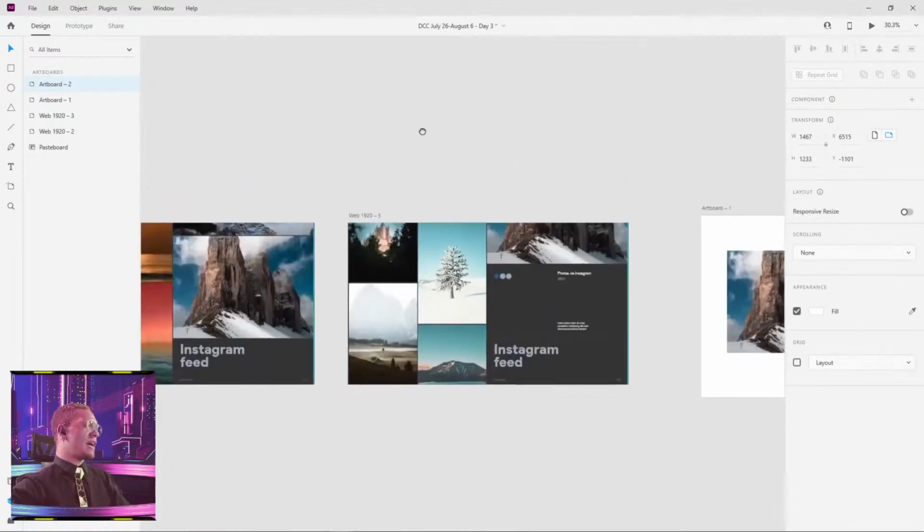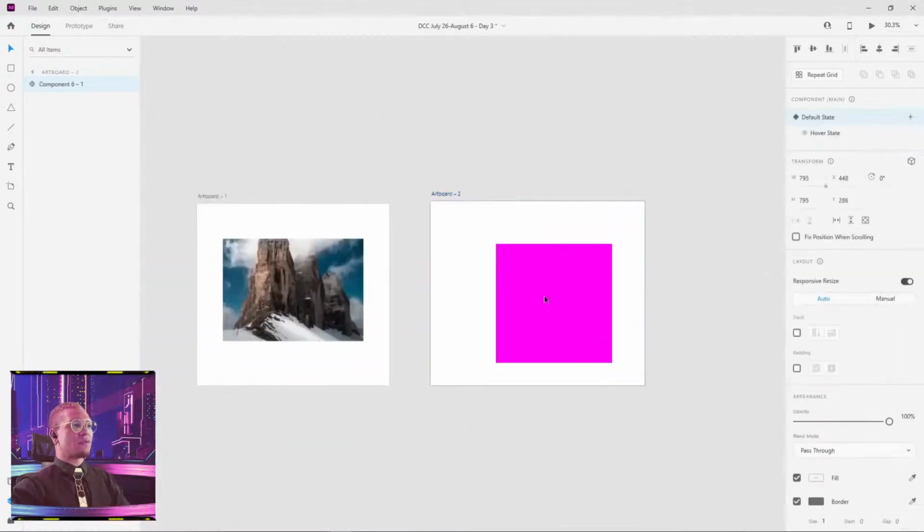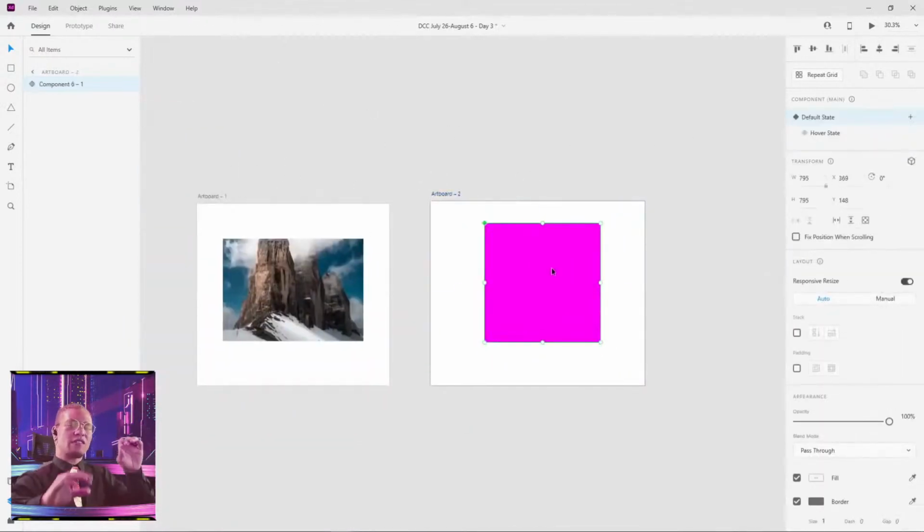Let me do a quick time check. We got 1 minute. So just start out with your rectangles like this. Start here first, then add your images, and you'd be good to go.